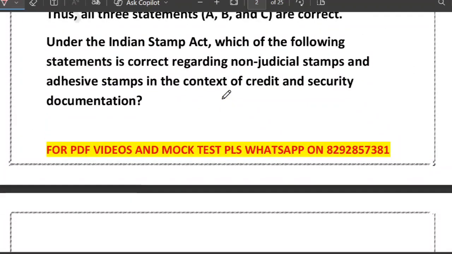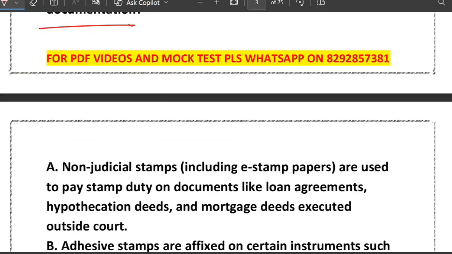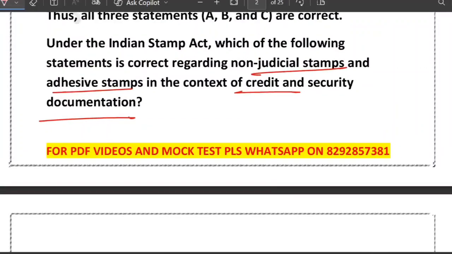Now let's look at question number 2. Question number 2 asks you, it's all about stamp duty under the Indian Stamp Act. So what is the big picture? Basically under the Indian Stamp Act, which of the following statements is correct regarding non-judicial stamp and adhesive stamp in the context of credit and security documentation? Which of the following is correct? So we have to find the correct one, right? Clearly written. Now let's look at the options.